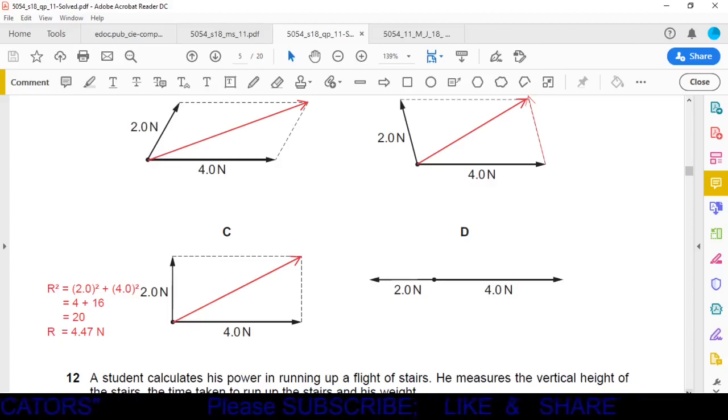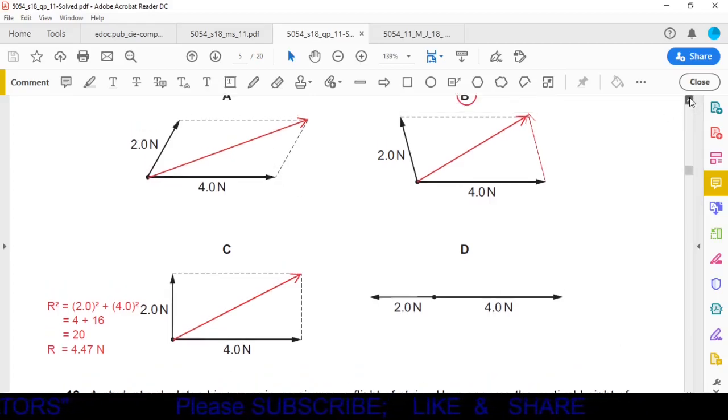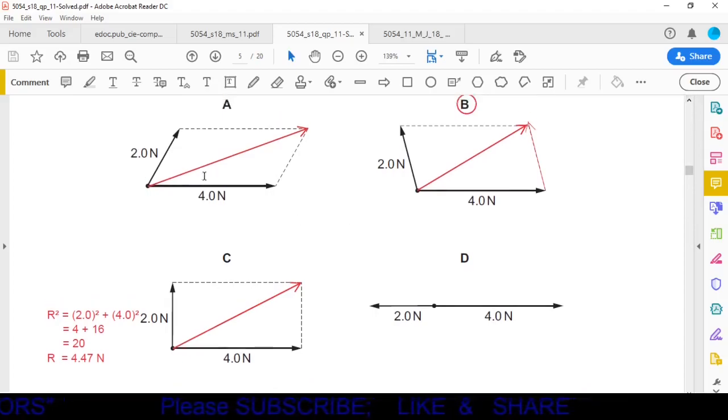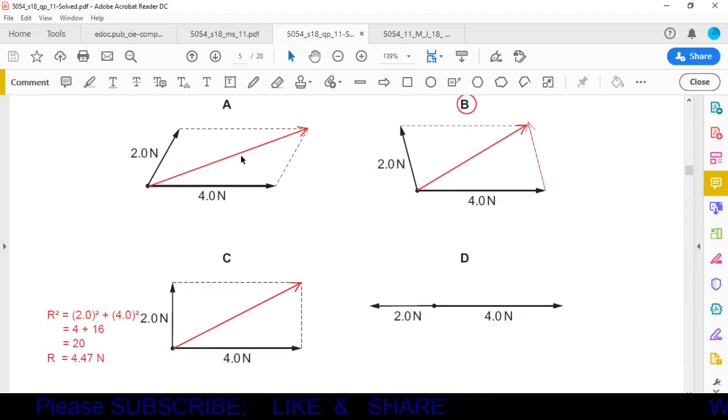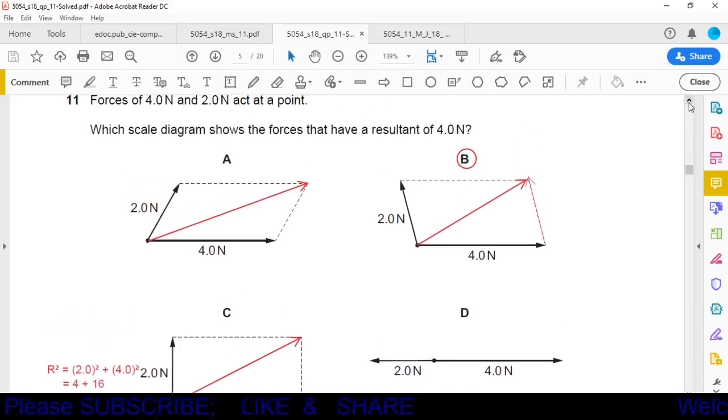Now we have to check option A and option B. In option A, you see the length of the resultant is more than the length of the resultant in option C. In option C, the length was 4.47 Newton. So definitely this force will be more than 4.47 Newton, so it cannot be 4 Newton. So the only remaining option is option B. So we can say option B is the correct option.